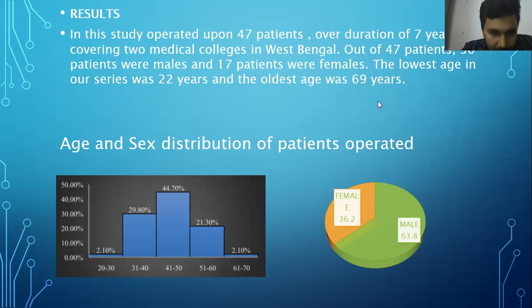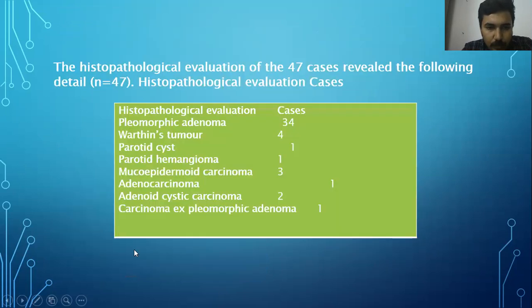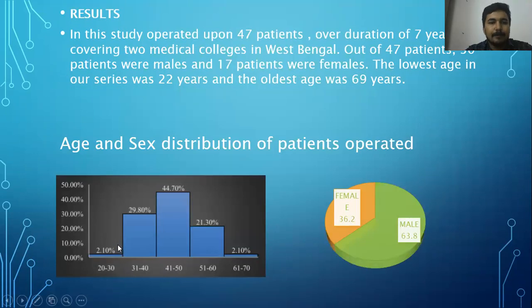In the first diagram, on the x-axis there is the age distribution and on the y-axis there is the percentage of surgery. The highest number of surgeries was done between 41 and 50 years of age. In the male-female ratio, male was 63.8% and female was 36.2%.